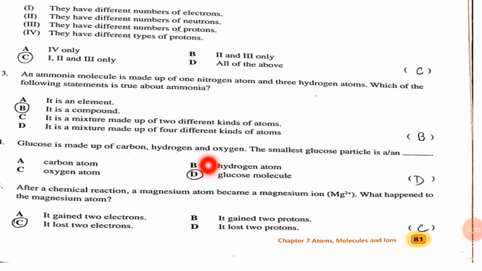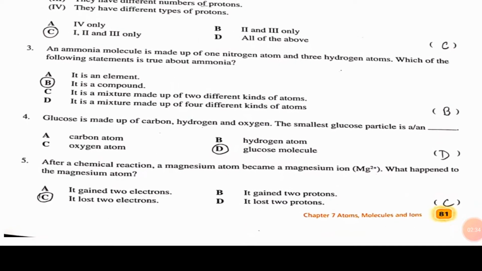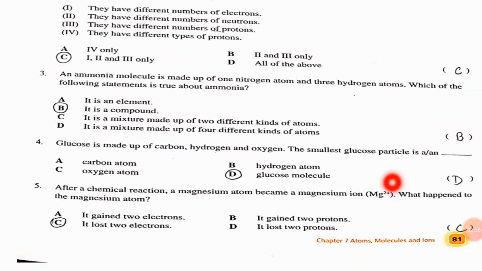The next thing is, glucose is formed by carbon, hydrogen and oxygen. What is the formula of glucose? C6H12O6. The smallest glucose particle is obviously the glucose molecule.